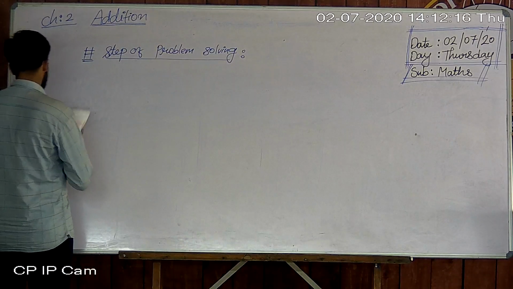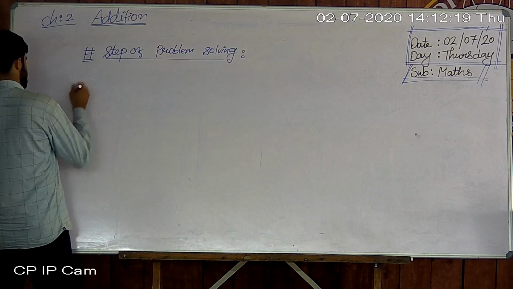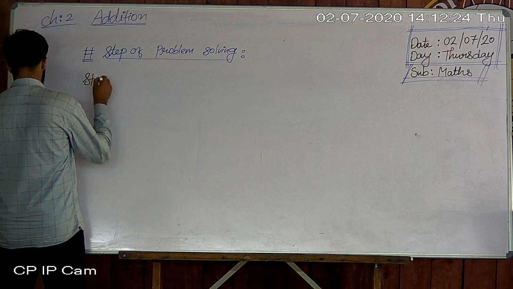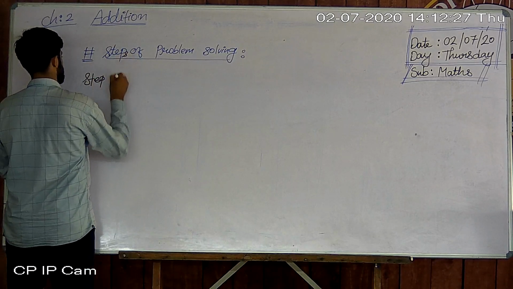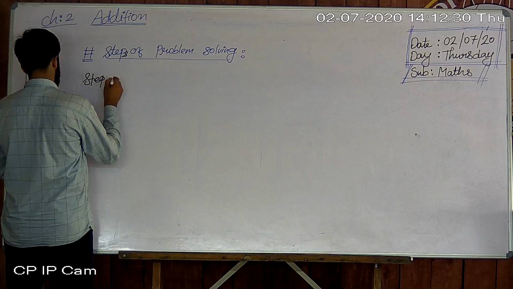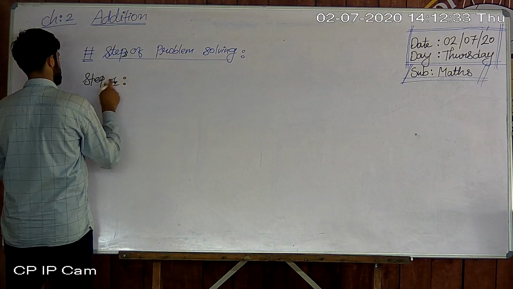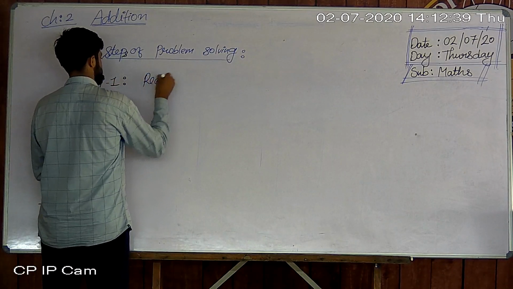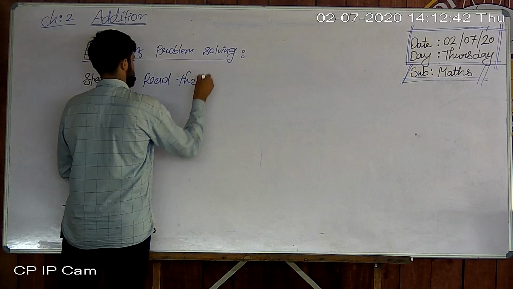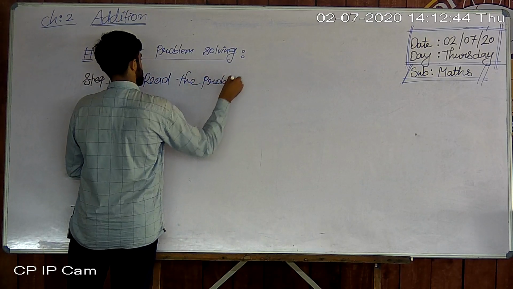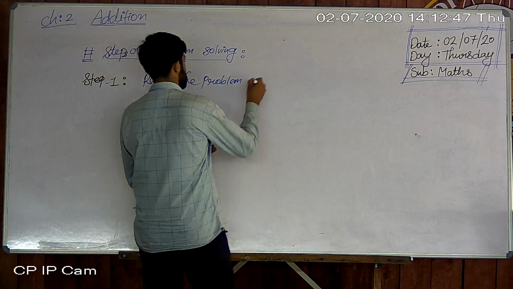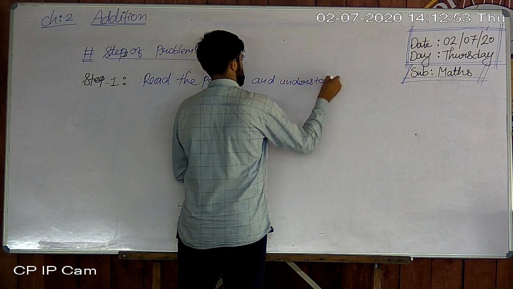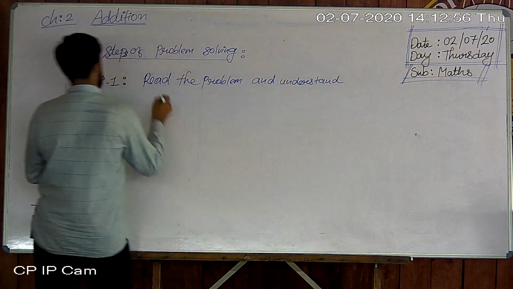So first of all, we write step number 1. Step number 1: read the problem and understand the question.